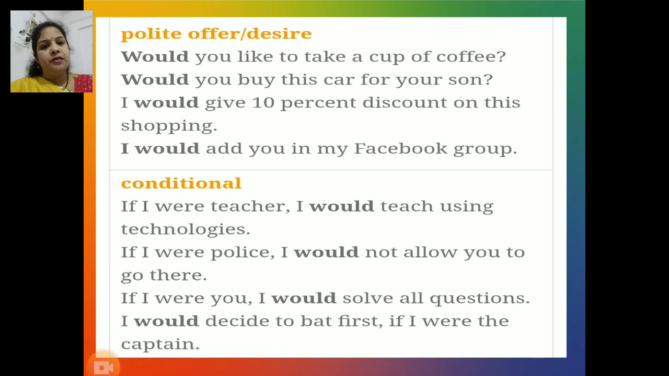Next function, showing condition. If I were teacher, I would teach using technologies. If I were police, I would not allow you to go there. If I were you, I would solve all questions and I would decide to bat first if I were the captain. All these sentences are conditional sentences in which modal auxiliary would is playing a very important role showing condition.